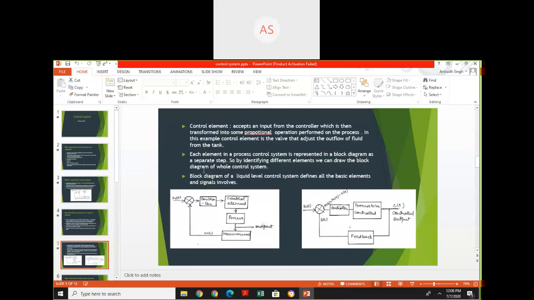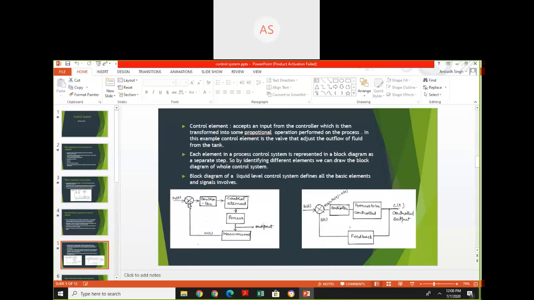Control element accepts an input from the controller, which is then transformed into some proportional operation performed on the process. In this example, the control element is the valve that adjusts the outflow of the liquid from the tank.